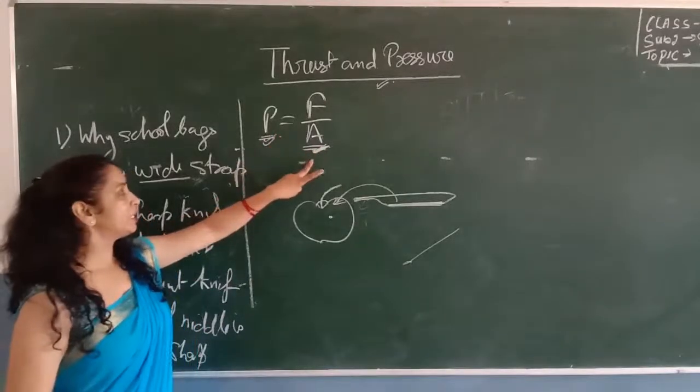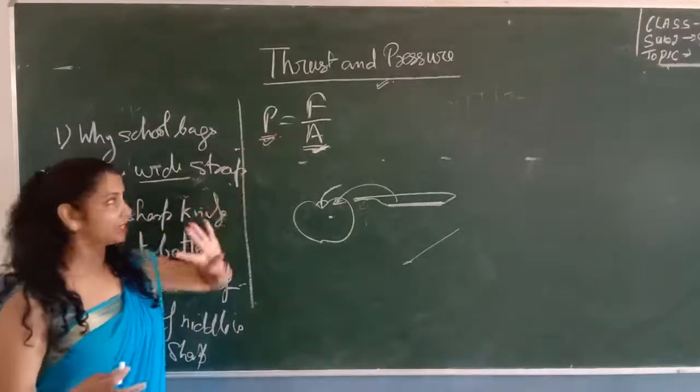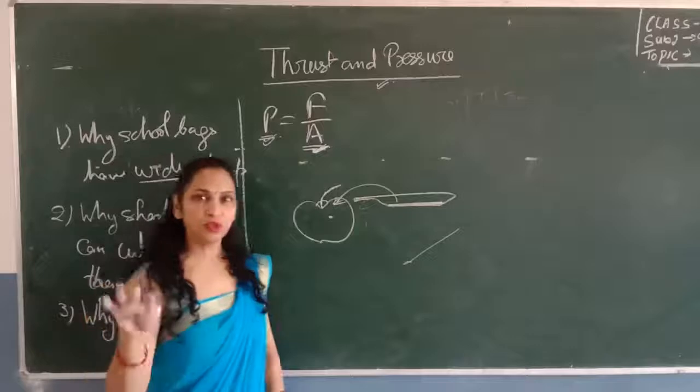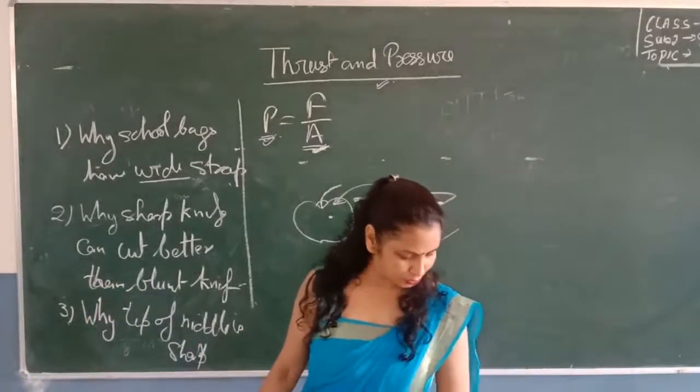By increasing the area, the pressure decreases, and it becomes difficult for us to stitch. Such questions are based on the principle of pressure.